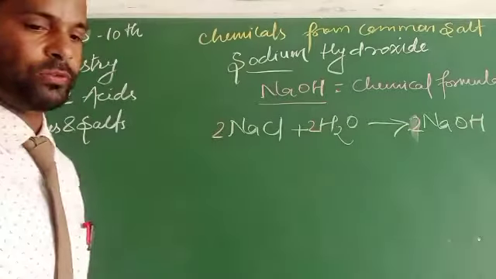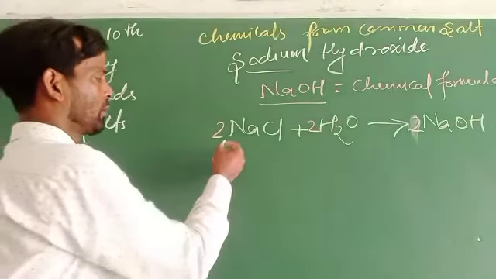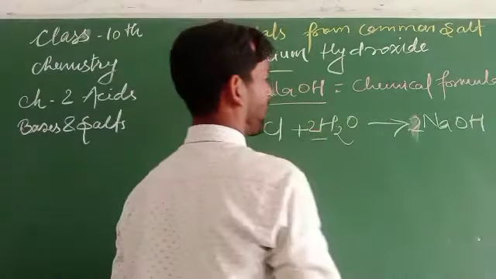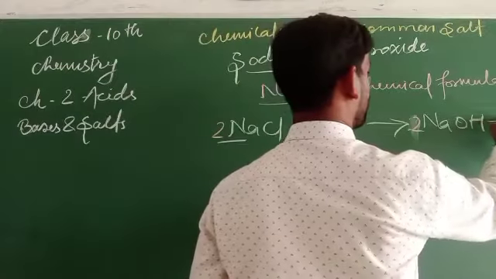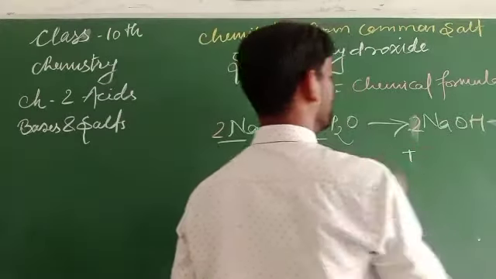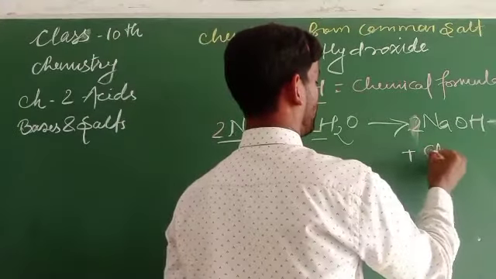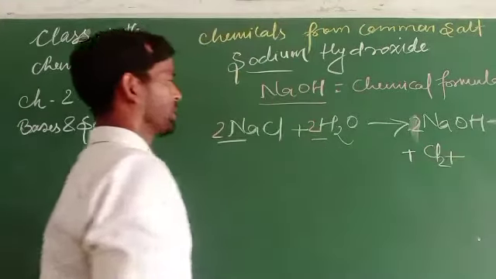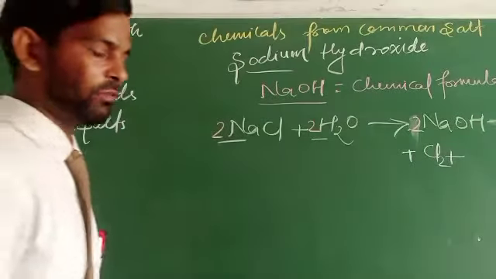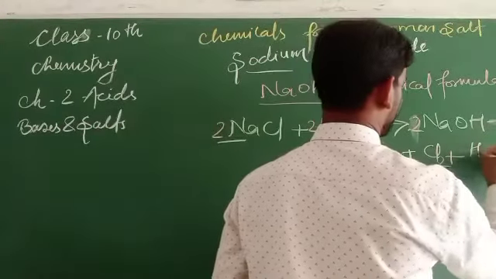Two molecules of sodium chloride, two molecules of water, so it can be written like that. Two molecules of sodium hydroxide, one molecule of chlorine, and one molecule of hydrogen.